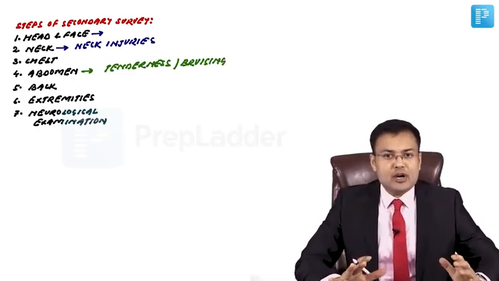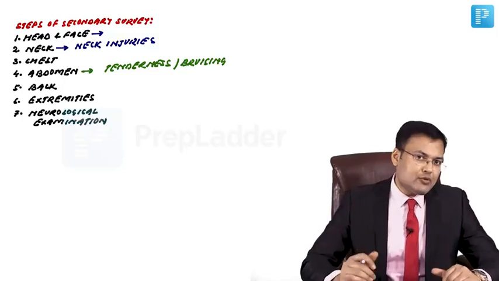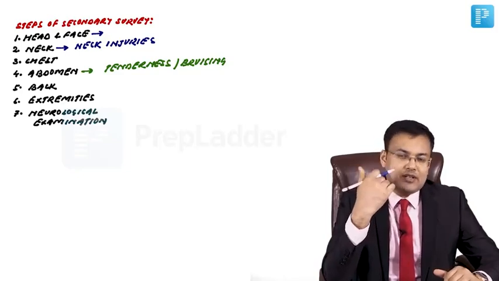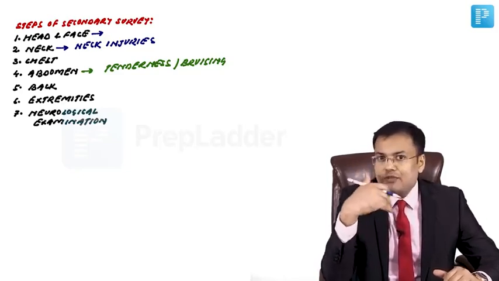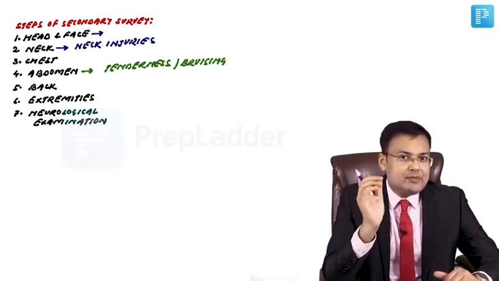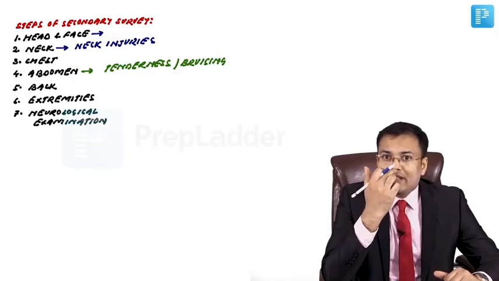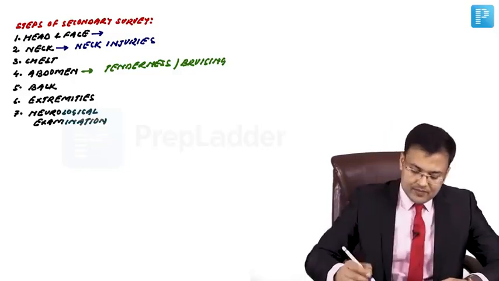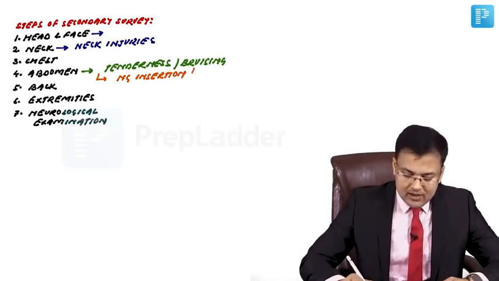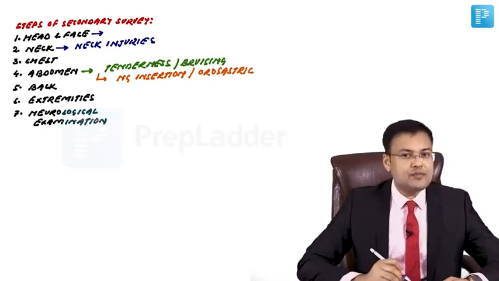During examination of the abdomen only, or in this particular step only, we have to go for nasogastric tube insertion. In patients who are having maxillofacial trauma or facial trauma, in place of nasogastric insertion, we go for what? Orogastric insertion. So in abdominal examination, nasogastric insertion is done. If the patient is having facial trauma, in those cases we go for orogastric tube insertion.